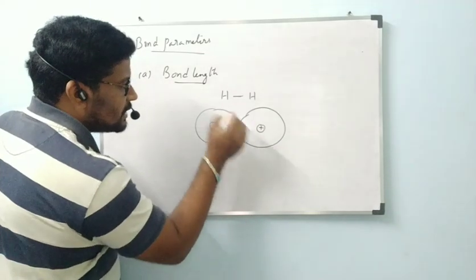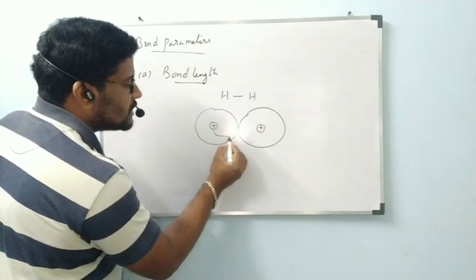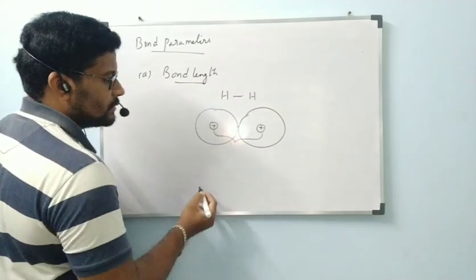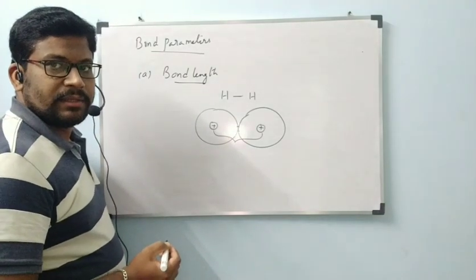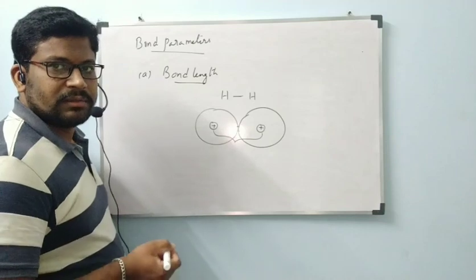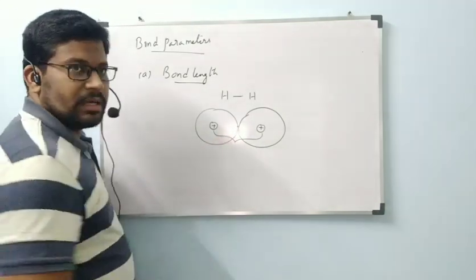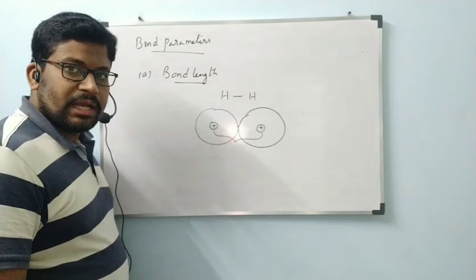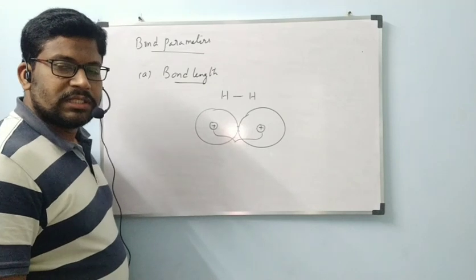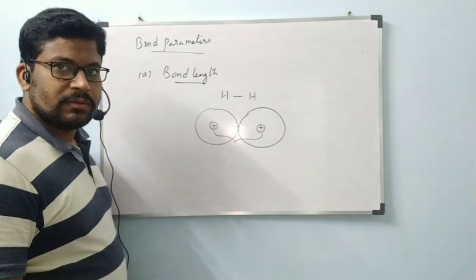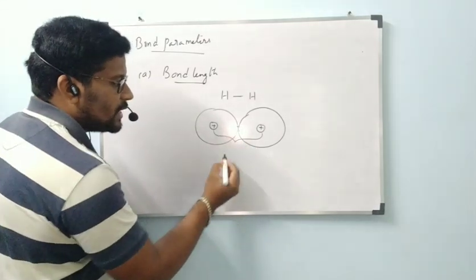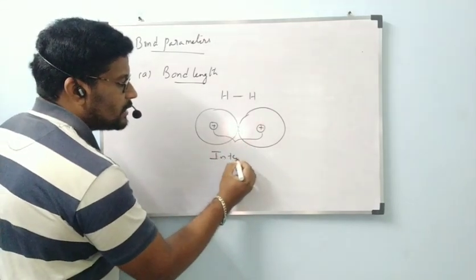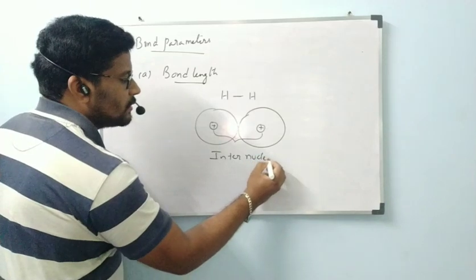Now, after combination, we will discuss that in the H2 molecule, the distance between the two nuclei is called bond length. The distance between the two nuclei in a molecule is called bond length. The distance between the two nuclei is also called internuclear distance.